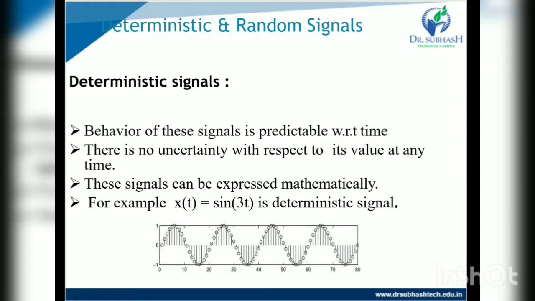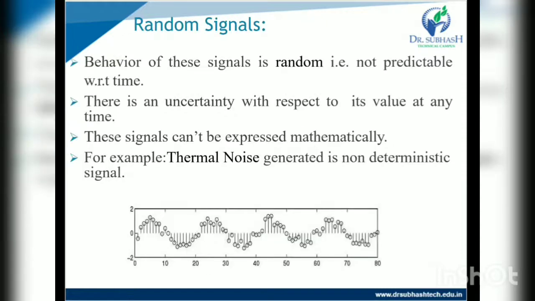Deterministic signal: the behavior of this signal is predictable with respect to time. We can express it mathematically. There is no uncertainty with respect to its value at any time. For example, x of t equals sine 3t is a deterministic signal.